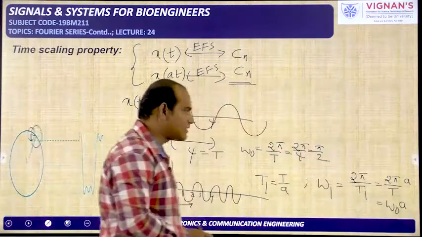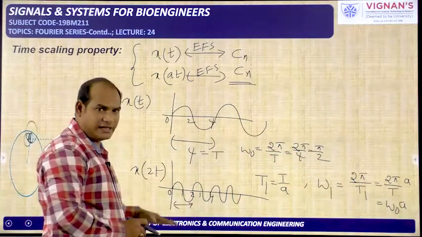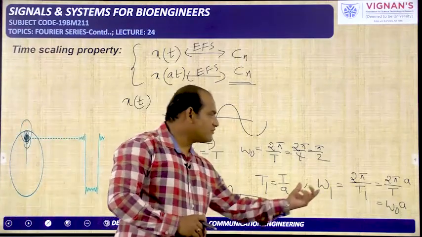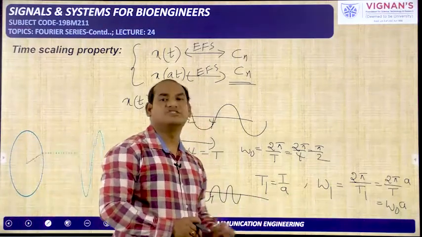So what did you understand from this one? After time scaling, the time period and fundamental frequency, these two have been changed.